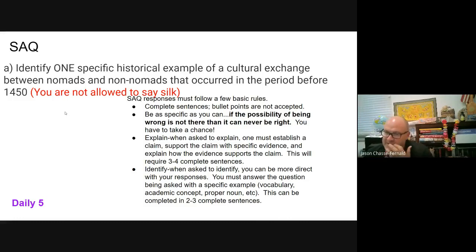All right. So the question is, identify one specific historical example of a cultural exchange between nomads and non-nomads that occurred in the period before 1450, and you're not allowed to say silk. Okay. So just a couple little basics about SAQs. You have to use complete sentences. All right. So no bulleting and sentence fragments. In order for it to be graded, it has to be a complete sentence.